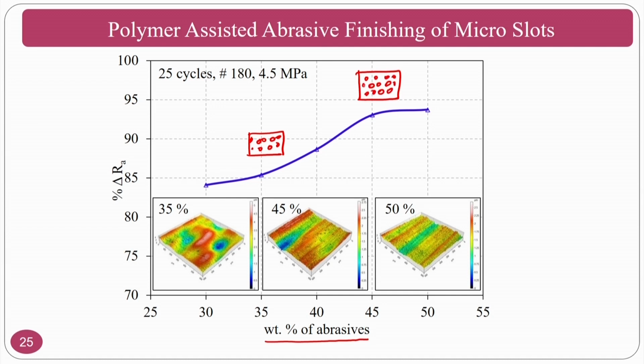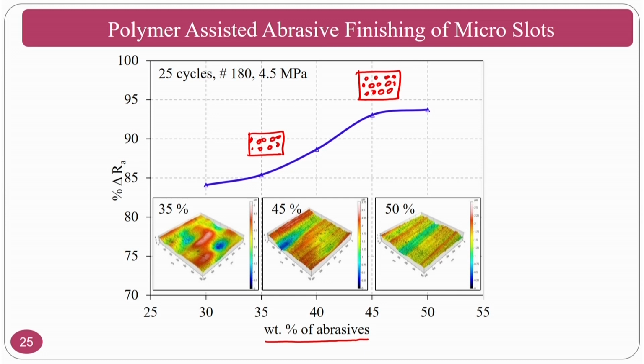That means the same surface peaks will encounter more abrasive particles. Whenever there are more abrasive particles, what will happen? The load distribution will decrease. At the same time, smooth finishing can take place and good surface roughness can be achieved.